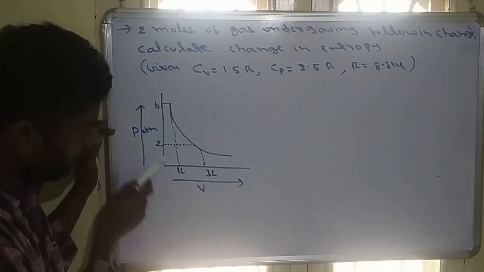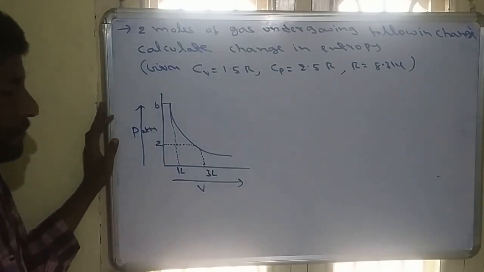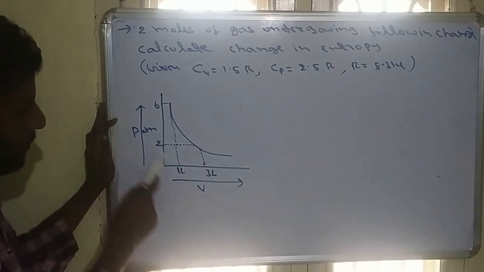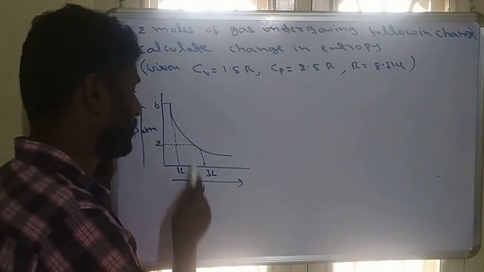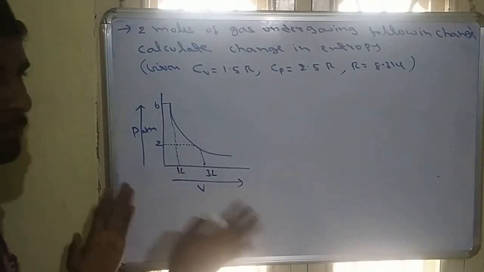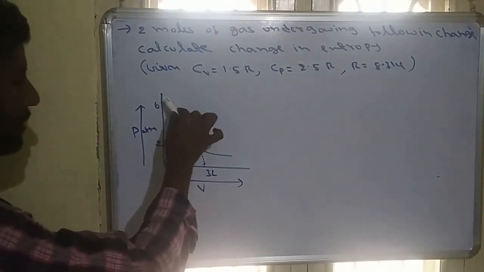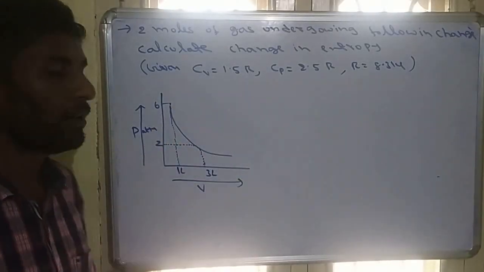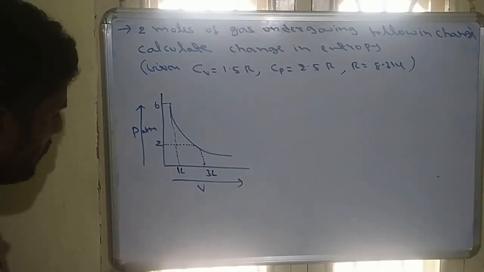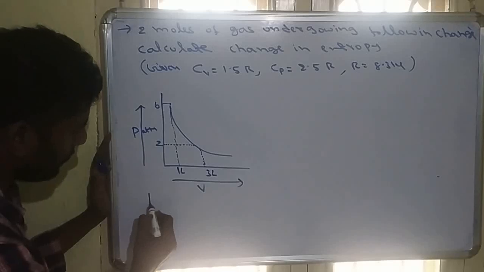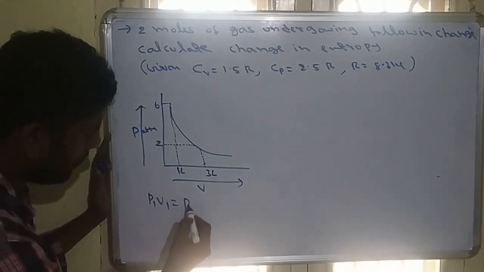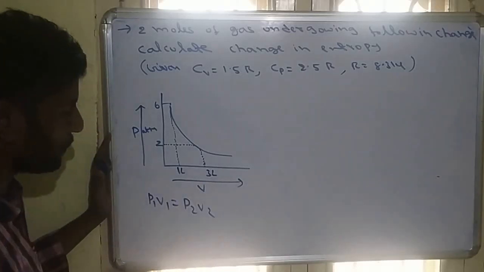Here see this, the graph is pressure versus volume. When a pressure versus volume graph is given, this is mostly either adiabatic or isothermal. A curve like this is given, adiabatic or isothermal. But observe that if it is an isothermal process, constant temperature, from Boyle's law, P1 V1 is equal to P2 V2.